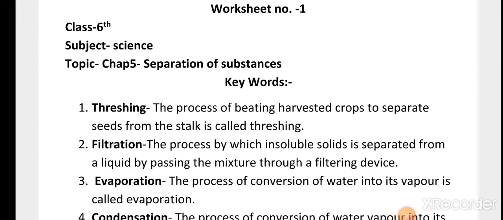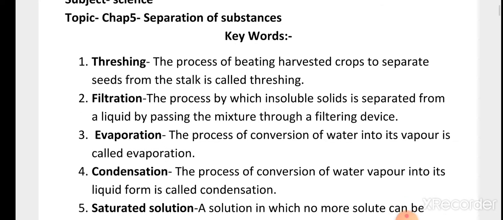Hello dear students, as we have covered all the topics related to chapter number 5, separation of substances. So today we will discuss keywords and some question answers related to this chapter. So let's begin. This is worksheet number 1, and this worksheet contains keywords.